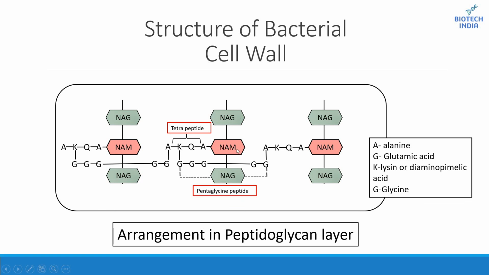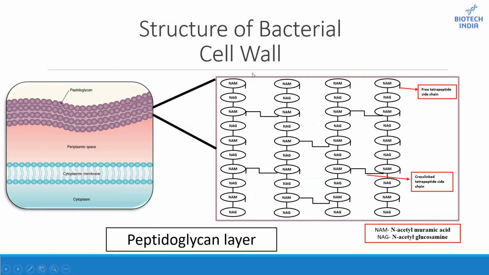The sugar component consists of alternating residues of beta-1,4 linked N-acetylglucosamine and N-acetylmuramic acid. So basically NAG and NAM are attached by a beta-1,4 bond. These subunits, which are related to glucose in their structure, are covalently joined to one another and form a glycan chain. So you can see this is a glycan chain which is forming.